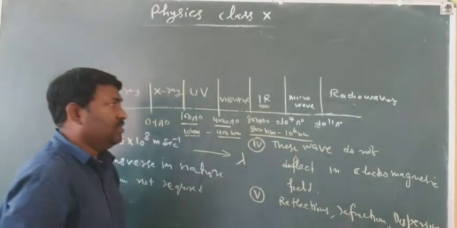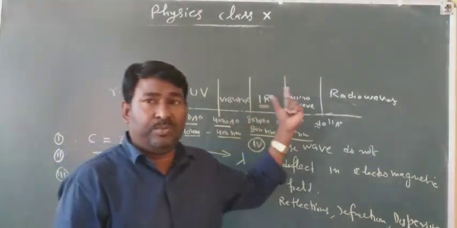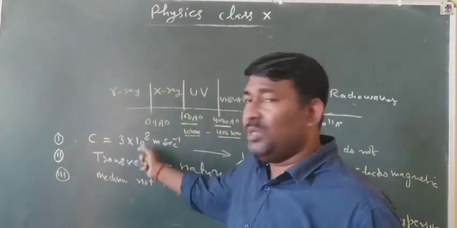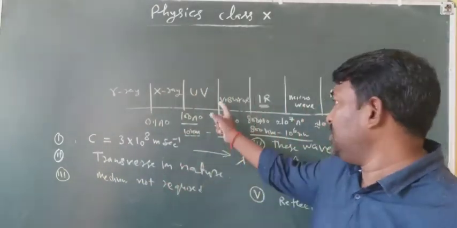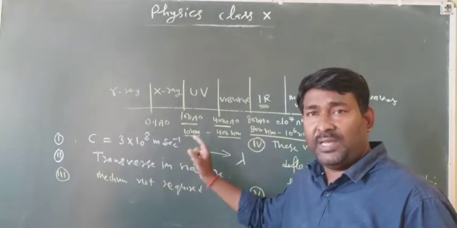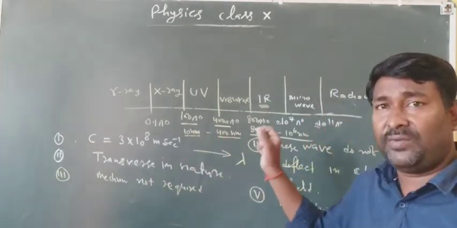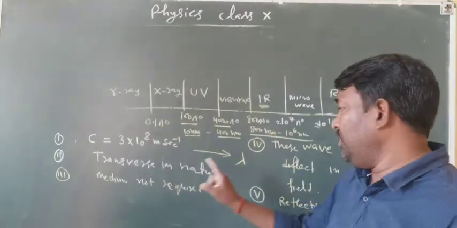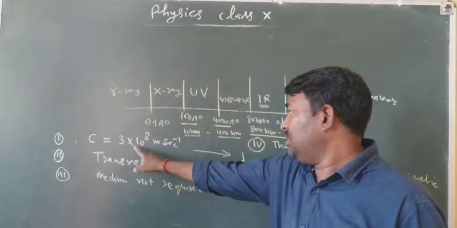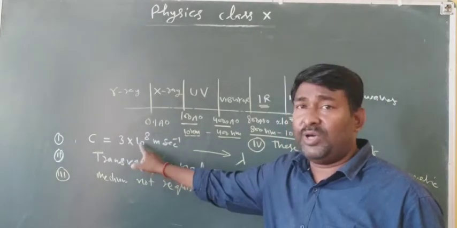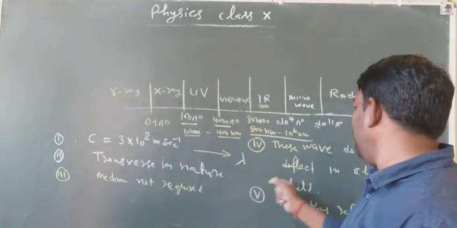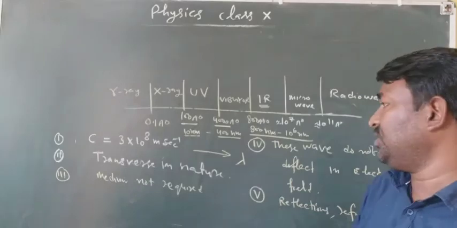Infrared has the common properties too: it travels through vacuum in a straight line, just like light, with the speed of light, 3 into 10 power 8 meter per second. It also shows refraction and reflection.